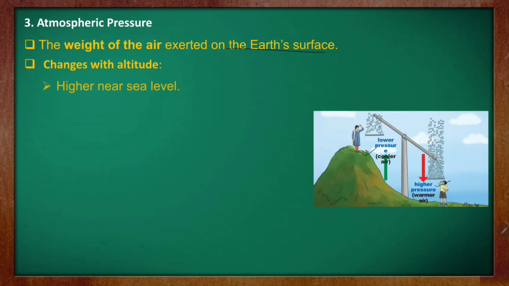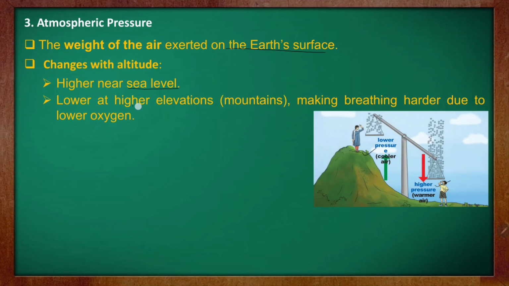Okay, this is what you need to remember: atmospheric pressure at sea level is higher, and it is lower at higher elevation, that is in higher areas like mountains, making breathing harder due to lower oxygen. As we go up, the air gets thinner, and when the air gets thinner, what happens? The availability of oxygen is also less. So that is why it is hard to breathe.